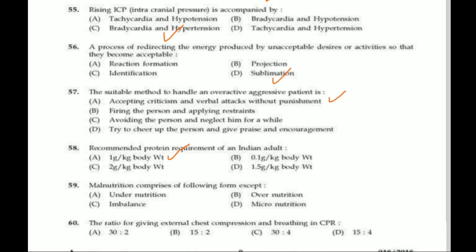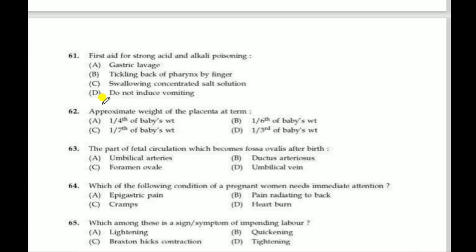Next question, malnutrition comprises of the following form except micronutrition. Next question, the ratio for giving external chest compression and breathing in CPR. Correct answer is 30:2. Next question, first aid for strong acid and alkali poisoning.